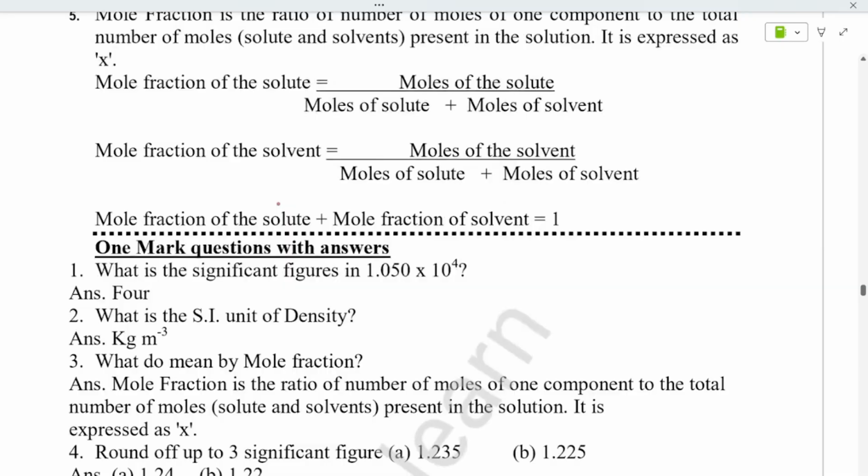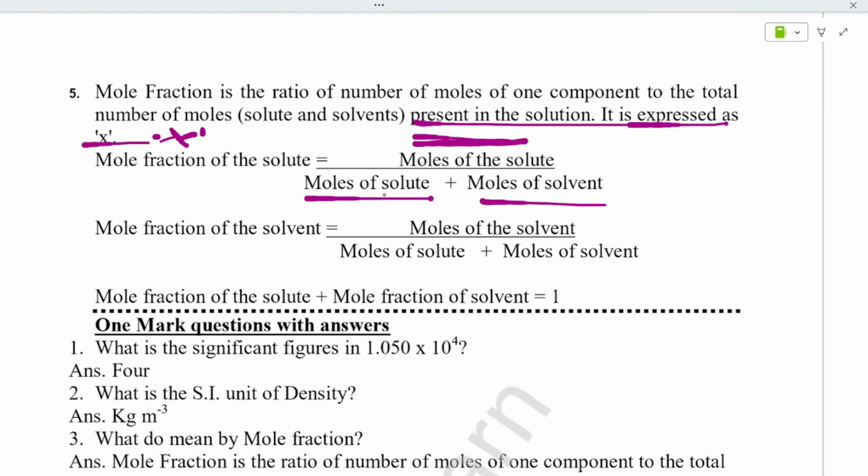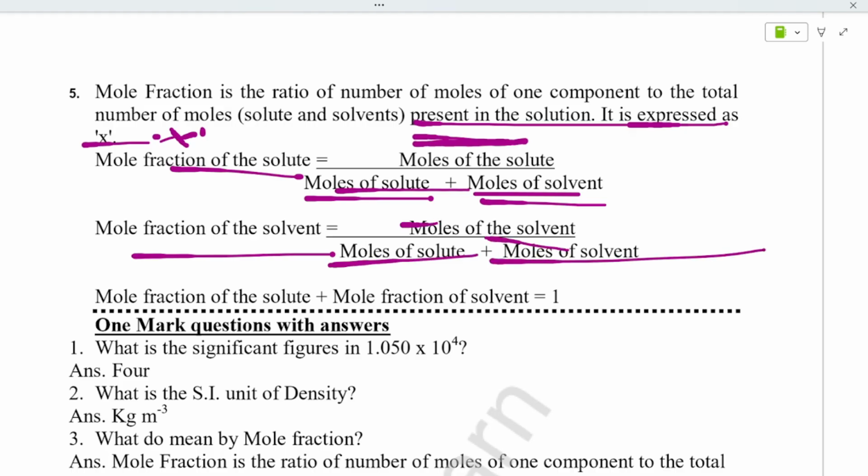Next, mole fraction is the ratio of moles of one component to the total number of moles present in the solution. It is expressed as small x. The formula is the moles of solute divided by the moles of solute plus solvent. Moles of solute you take in the numerator, and in the denominator you take the sum of solute and solvent. That is the mole fraction of solute. If you want it for the solvent, you do the same: moles of solvent in the numerator, solute plus solvent in the denominator. The mole fractions of solute and solvent will always add up to 1.